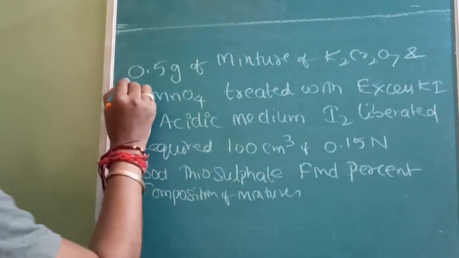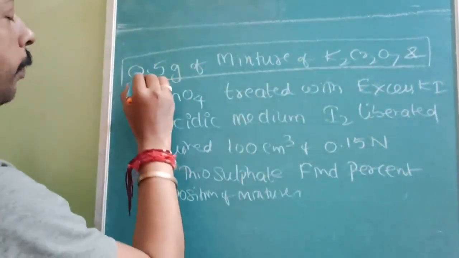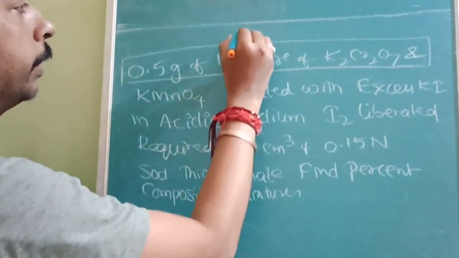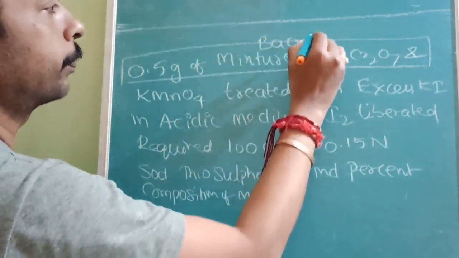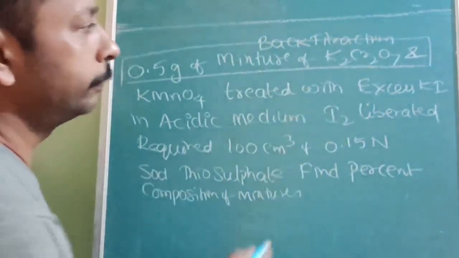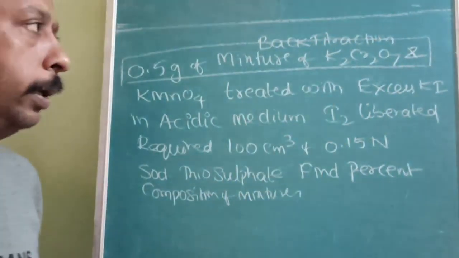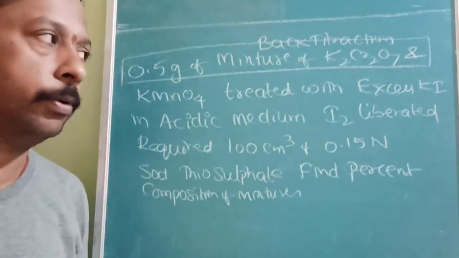Okay. Next question is also a previous advanced question, 0.5 grams of back titration. This question is from the back titration. Back titration means, as I already explained with an example of HCl, NaOH and back titrated with Ca(OH)2.